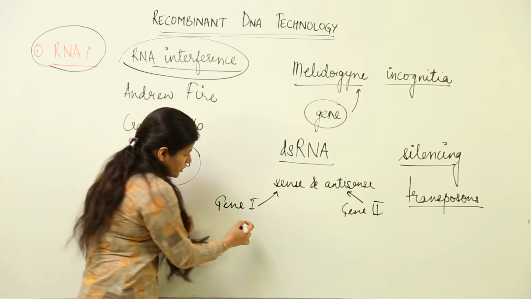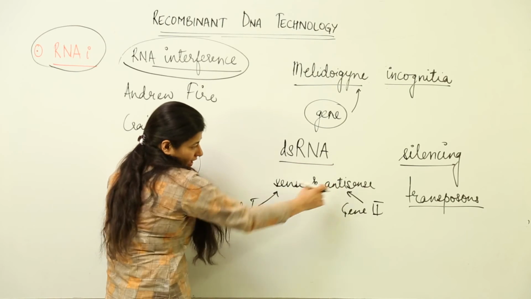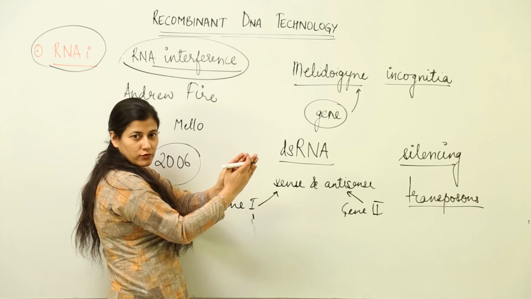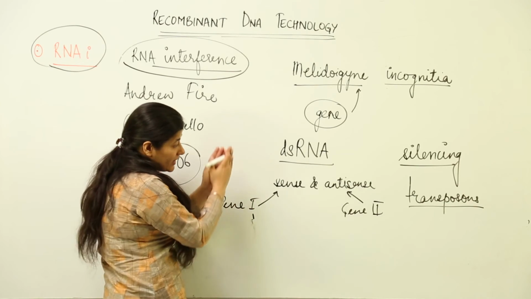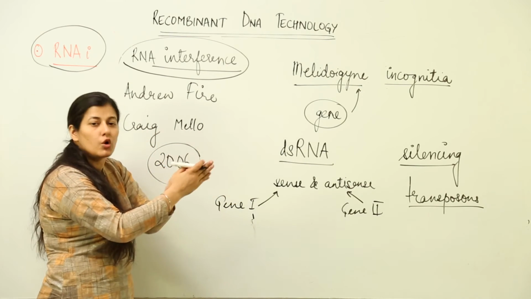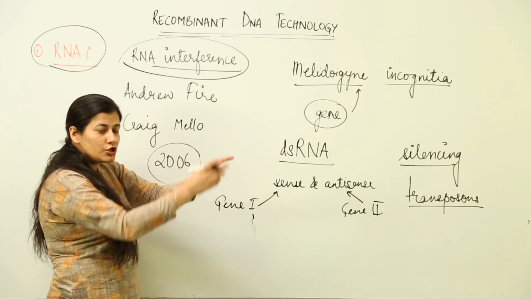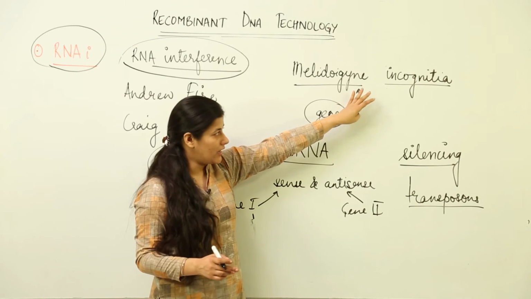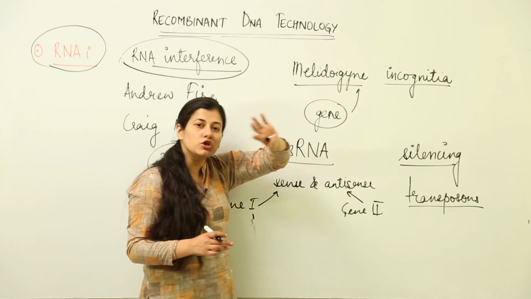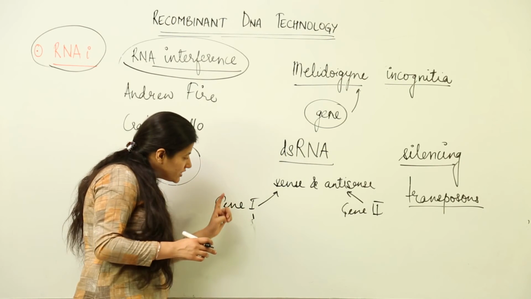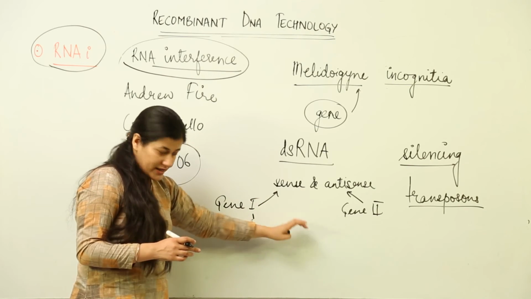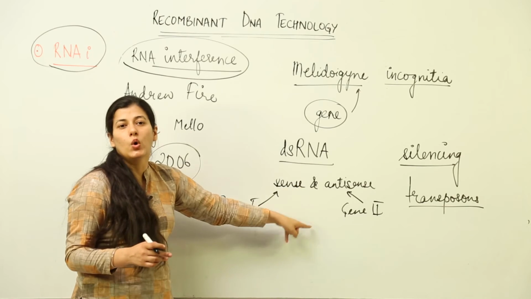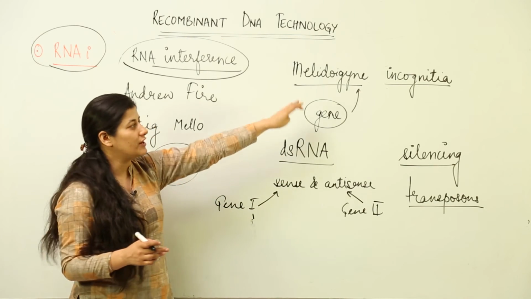These genes would produce sense strand and antisense strand. Both would come together and go near the genome. When the genome of this particular nematode codes for a specific gene, the RNA that is present because of incorporation of these genes would go and silence that gene of the nematode.